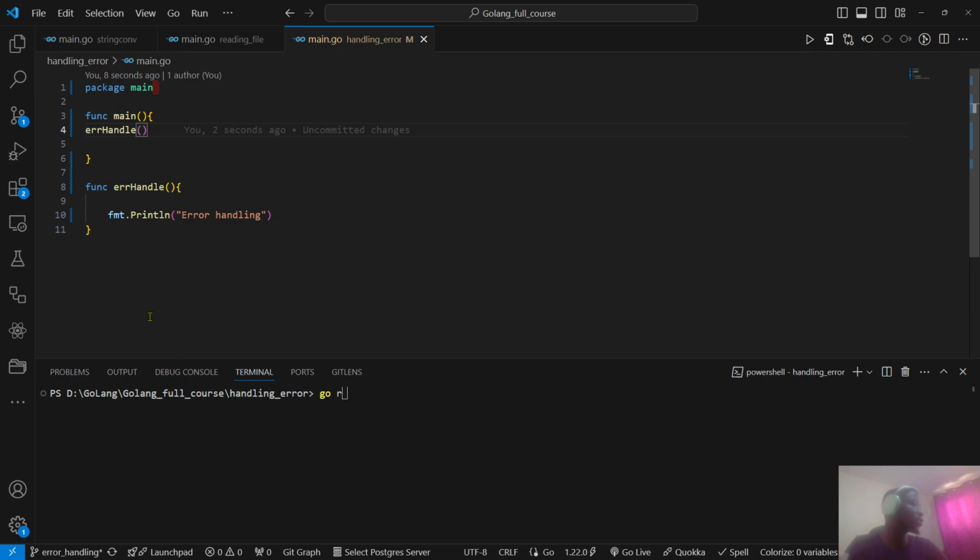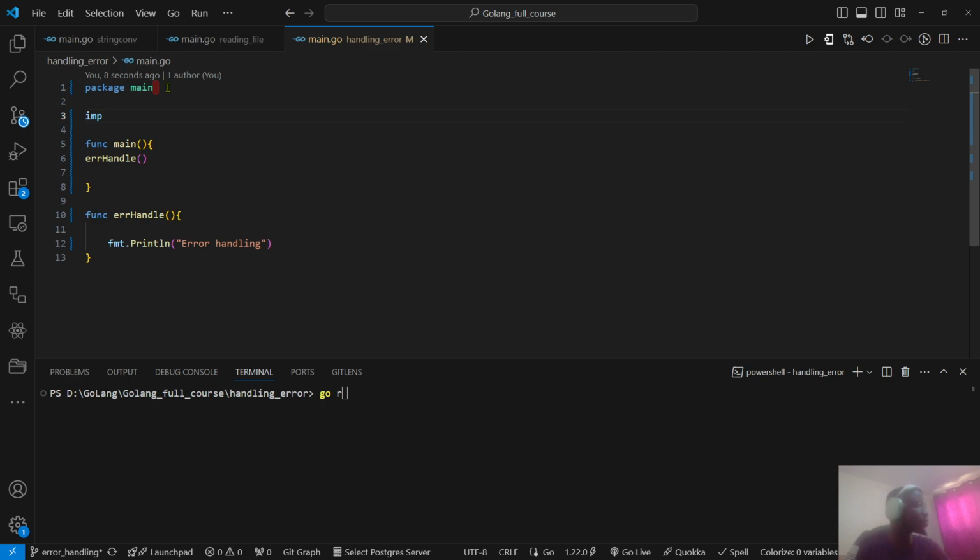And if I leave it like this, our function is not going to run because we have to import our fmt, format. Import fmt. Okay, so by doing that, then you can do go run main.go to check if our console, our terminal, is going to print error handling.